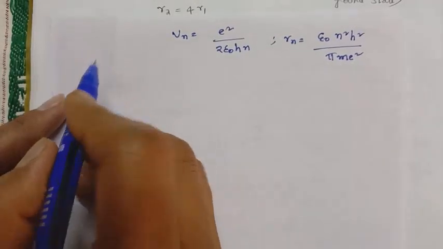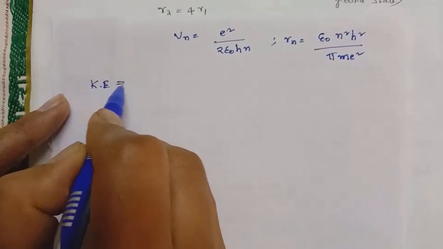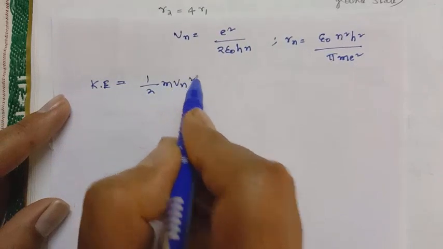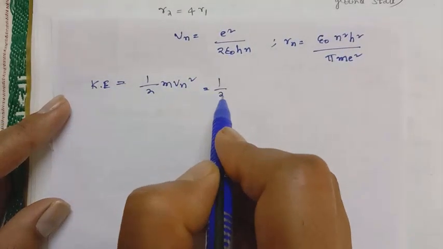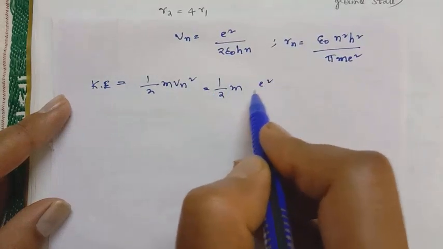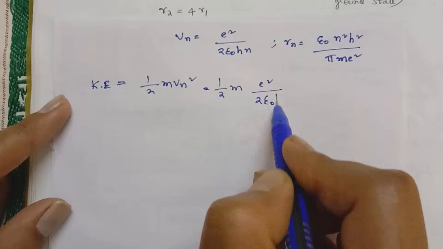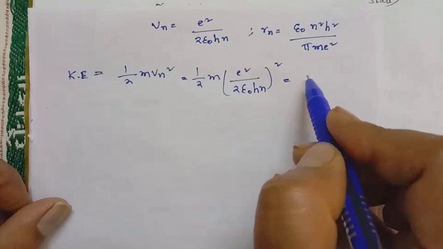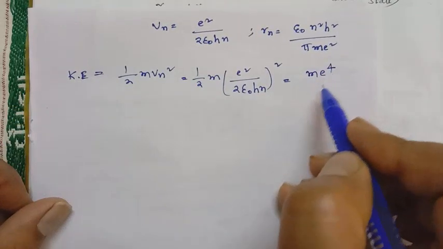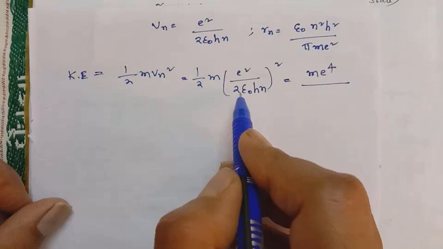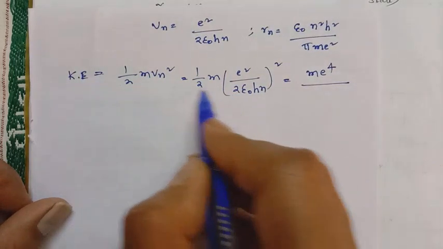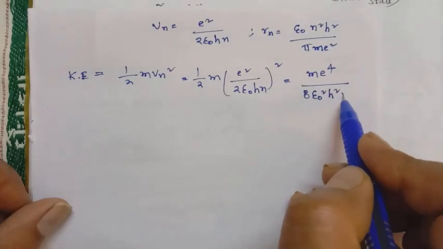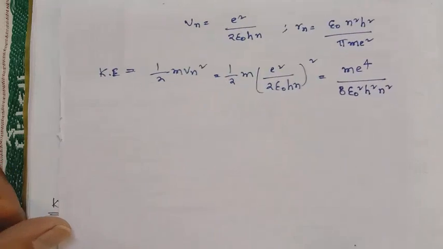So then what is the kinetic energy? The expression for kinetic energy is half m Vn square. Half m Vn square means here e square upon 2 epsilon naught n h, whole square. Then kinetic energy is equal to m e power 4 upon, 2 to the 4, 4 to the 8, 8 epsilon naught square h square n square. It is the expression for the kinetic energy.